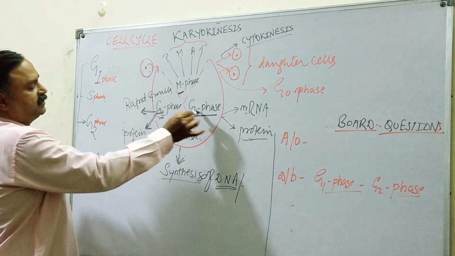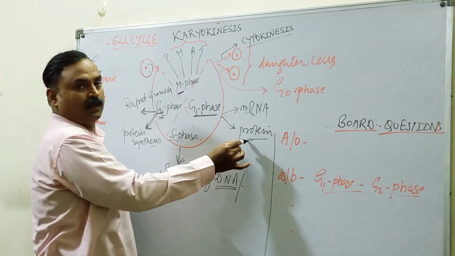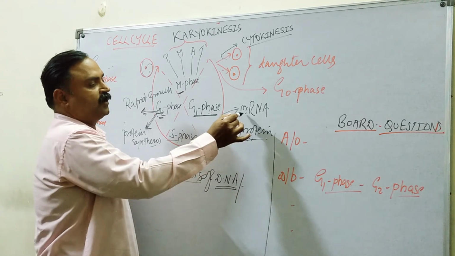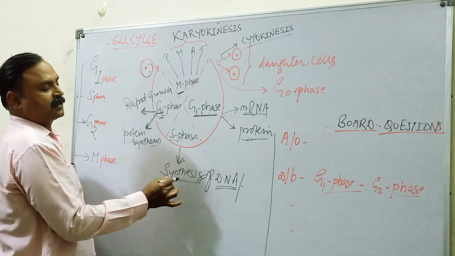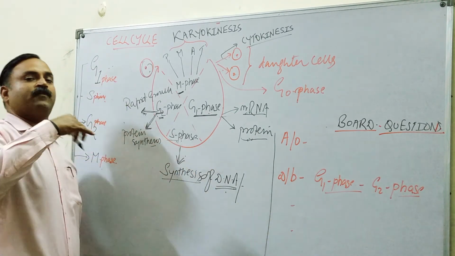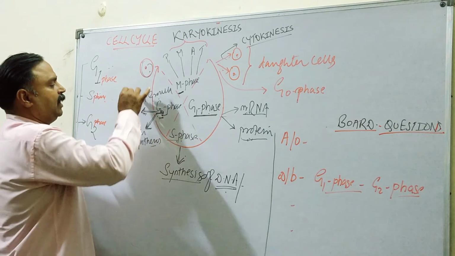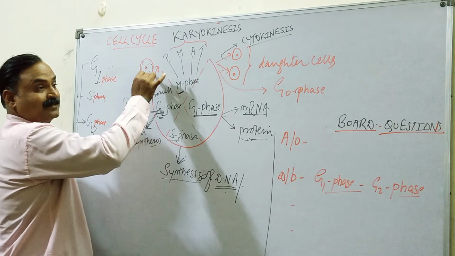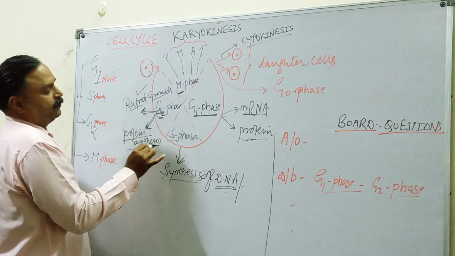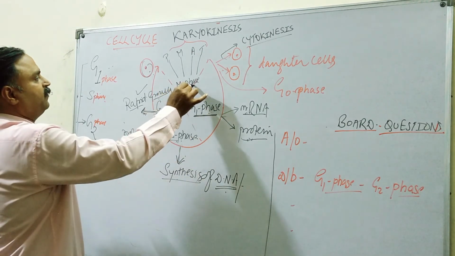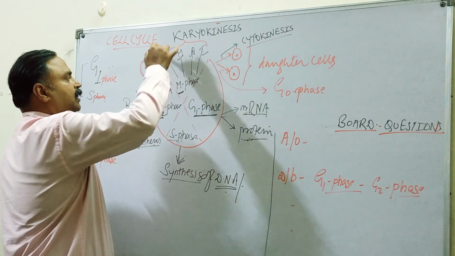So what are the features of the G1, S and G2 phases? In G1, for growth of the daughter cell we require protein, and so for that we require mRNA and protein synthesis. S phase means synthesis of DNA or duplication of chromosomes. Then in G2 phase there is rapid growth of the cell. The daughter cell will grow very rapidly, and for that growth again we require protein. And the last one is the M phase, which consists of prophase, metaphase, anaphase, and telophase. That we have already studied.